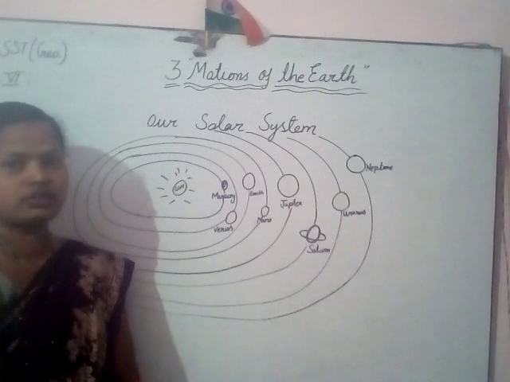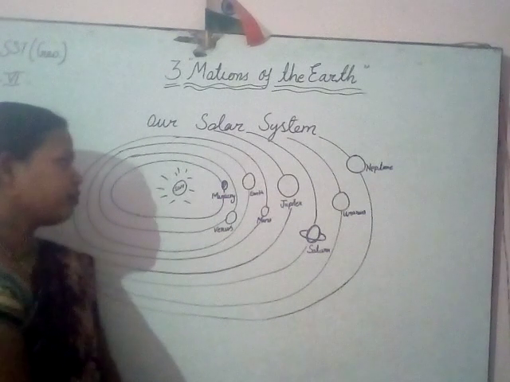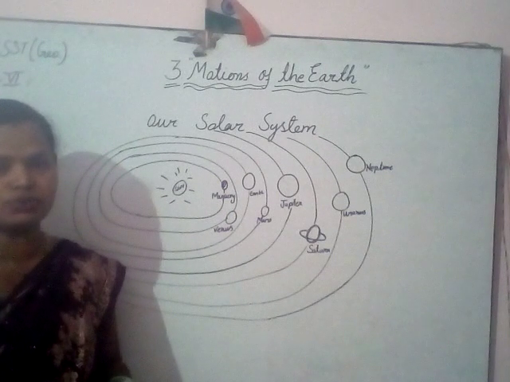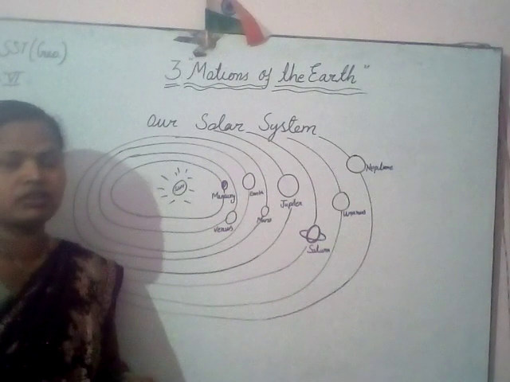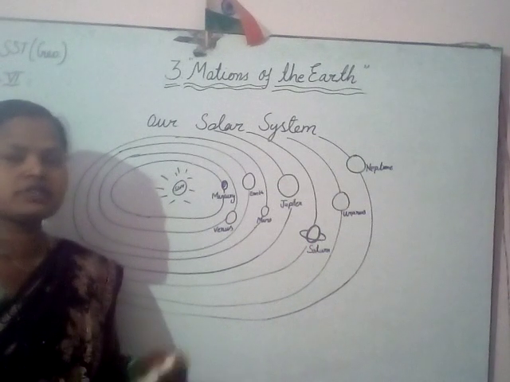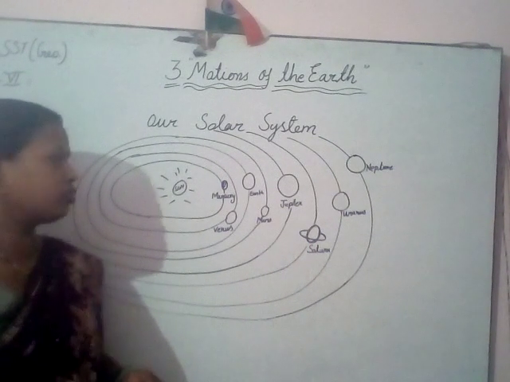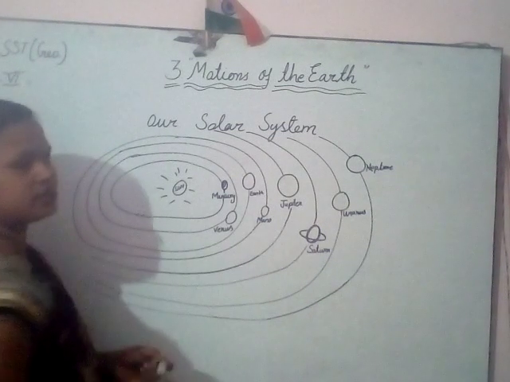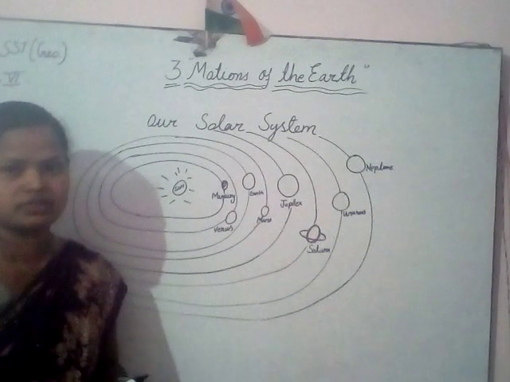As you know, Earth also revolves around the sun as the other planets do. In the same way, our Earth also revolves around the sun, and at the same time, it also rotates on its own axis like other planets.